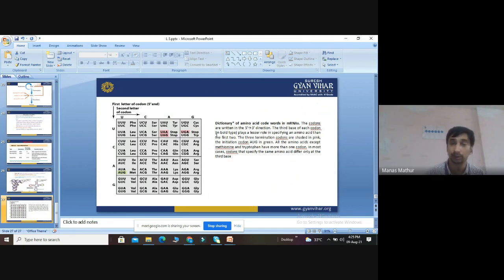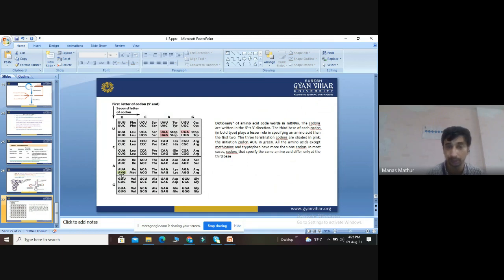So the amino acid is mainly determined by the first 2 bases. The third base has much less importance. There is an initiation codon, AUG. AUG codes for methionine, which starts translation. We can say that AUG is the initiation codon which codes for methionine.